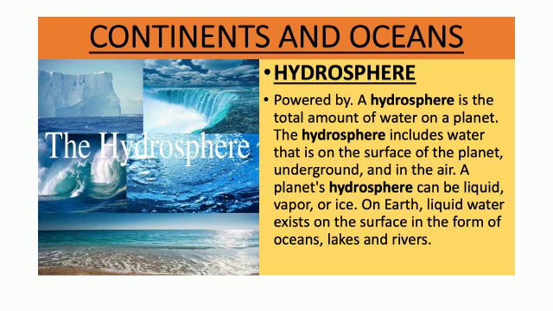So, children, what is hydrosphere? A hydrosphere is the total amount of water on a planet. That may be in the liquid form, in the gaseous form, or in the solid form. So, the total amount of water on a planet, that is known as the hydrosphere.